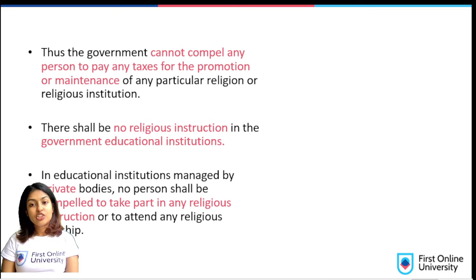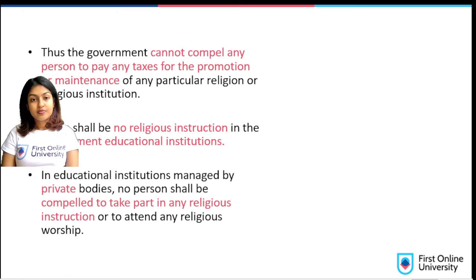In educational institutions managed by private bodies, no person shall be compelled to take part in any religious instruction or to attend any religious worship. So this applies to both private and government educational institutions. There shall not be any religious instructions.